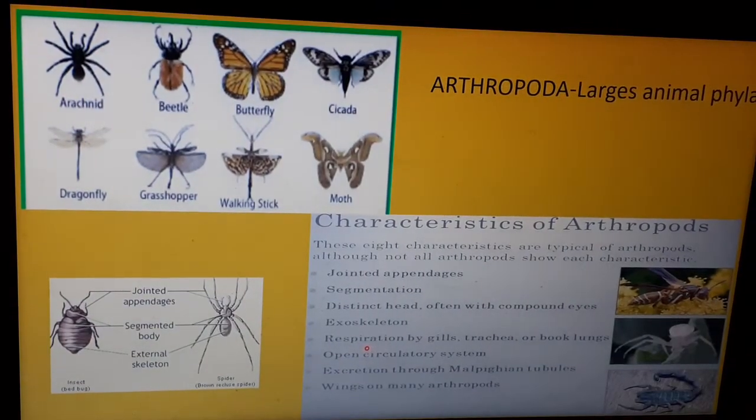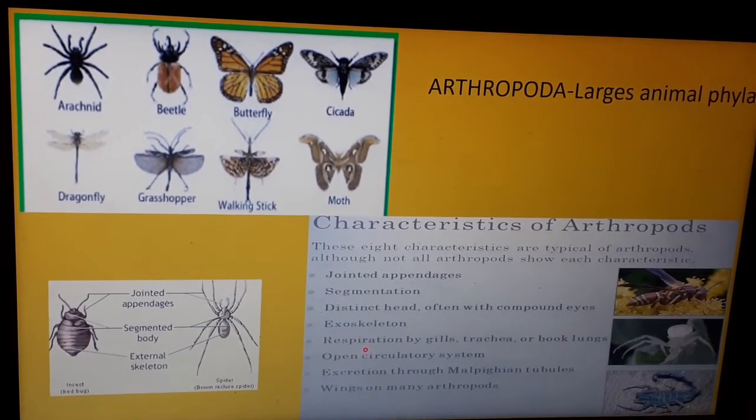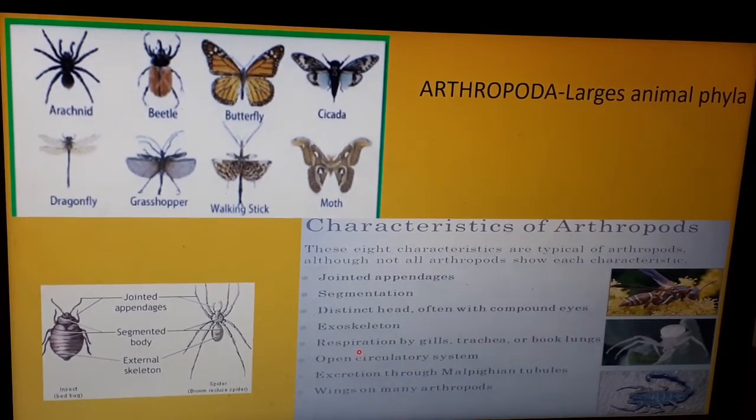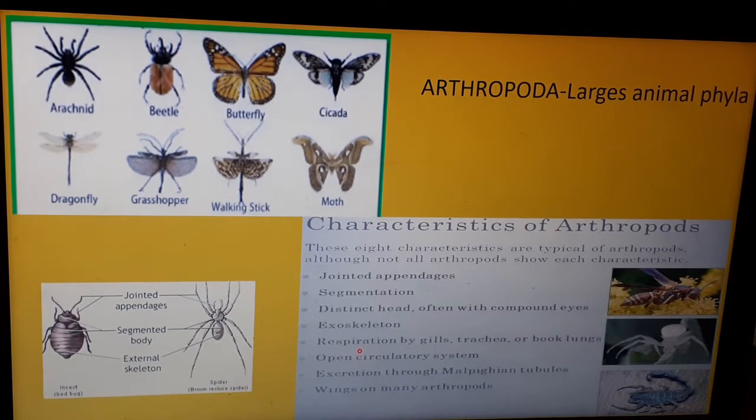Okay. Now the next phylum, Arthropoda, the largest animal phylum, which contains the largest number of animals. If you have seen around you, children, in your neighborhood, in your household, the insects occupy predominantly a large space.